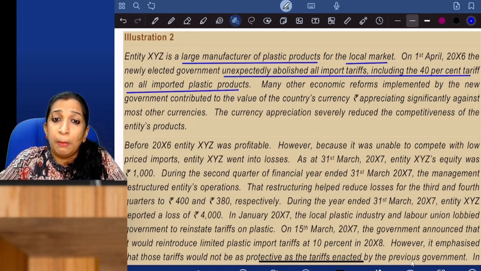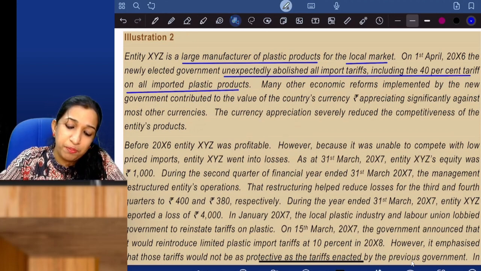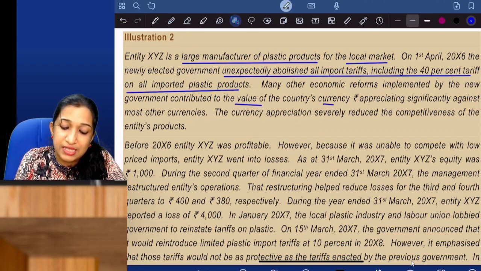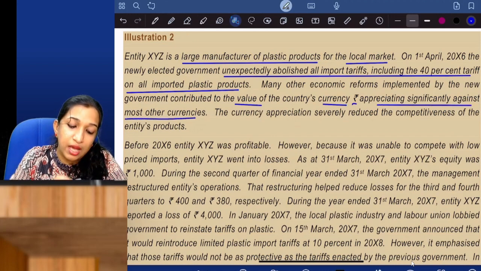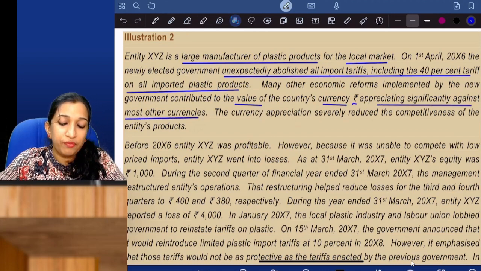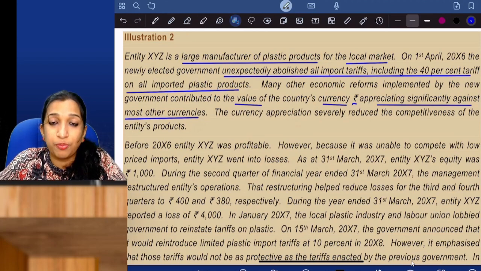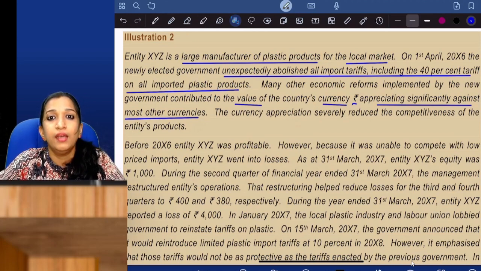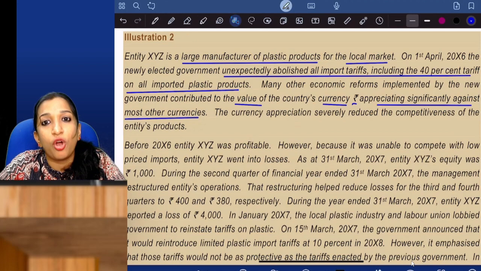Many other economic reforms implemented by the new government contributed to the value of the country's currency, the rupee, appreciating significantly against most other currencies. Okay, fine. So we were manufacturing plastic products for the local market, and import tariffs were all abolished.